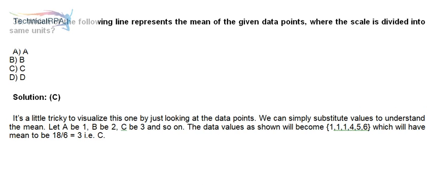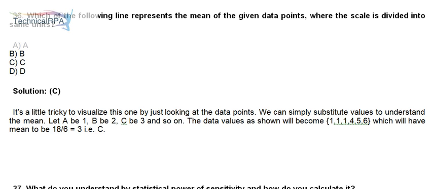We can simply substitute values to understand the mean. Let A be 1, B be 2, C be 3, and so on. The data values as shown will become 1, 1, 1, 4, 5, 6, which will have a mean of 18/6 equals 3, that is C.